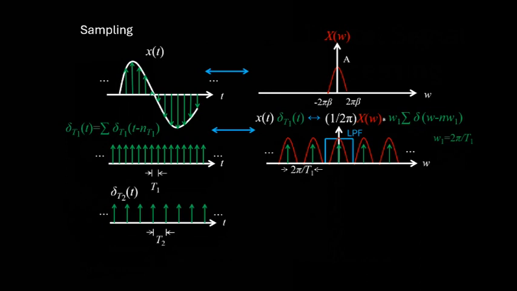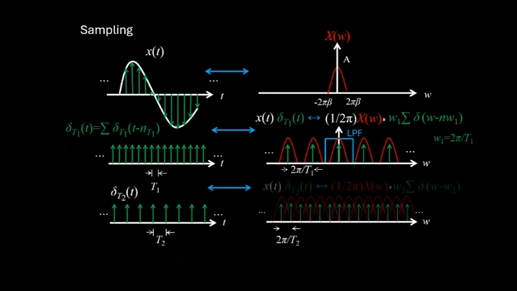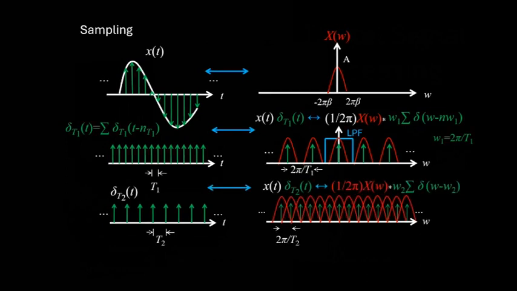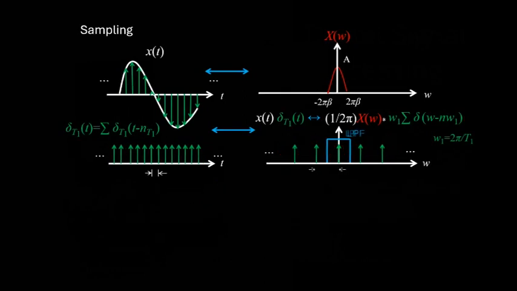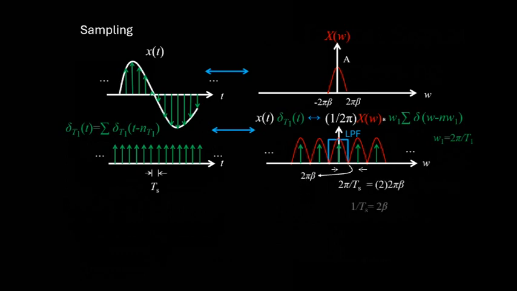If we sample at a slower sampling period t2 seconds, we can see that in frequency we will have the overlapping of these X of omega replicas. The minimum sampling rate will be when these replicas do not overlap. The minimum frequency that we can use is given by the Nyquist rate, which is equal to 2 times the maximum frequency of our original signal.